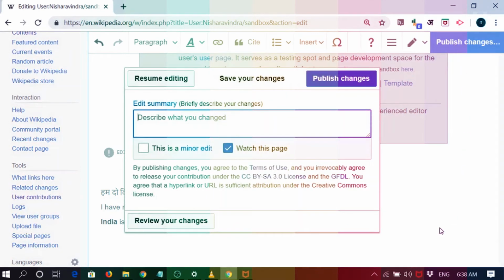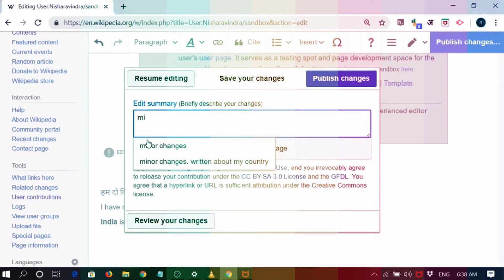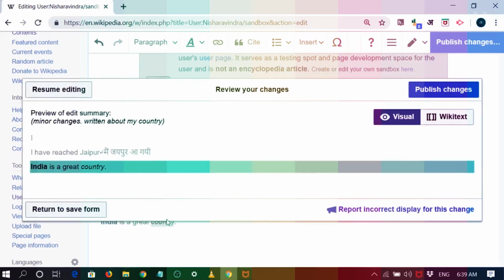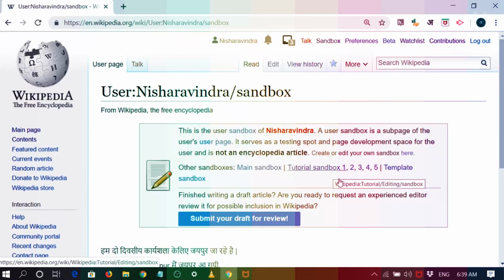Click on publish changes. A window will open which will ask what kind of changes you have made. Just describe the changes. I'll say that I have made minor changes, or I can say that I have written about my country, whatever. If I want to resume editing after this, I can. It was a minor change, so I'll just click on minor edit. Review your changes. I can click on this and see these are the changes, and if I'm happy with this, I'll just publish the changes, and you can see that it says India is a great country.